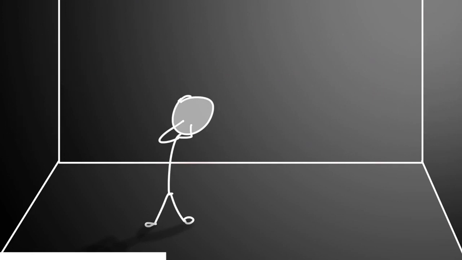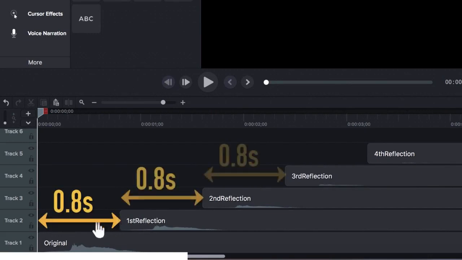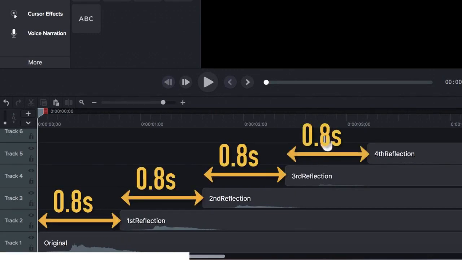Now to understand this better, we can actually go ahead and do a demo. So in this editing software, I have copied the original yo sound and pasted it multiple times to simulate the echoes. Now when we play this, we'll first hear the original one, then the first reflection, then the second reflection, and the third and fourth. And the gap that I've kept in this case between each sound is about 0.8 seconds.